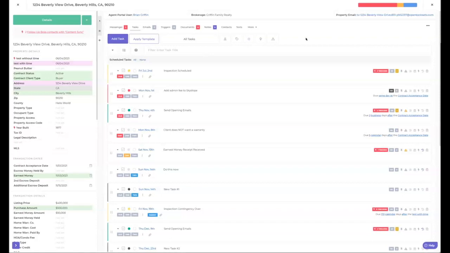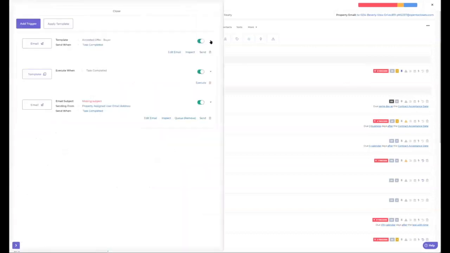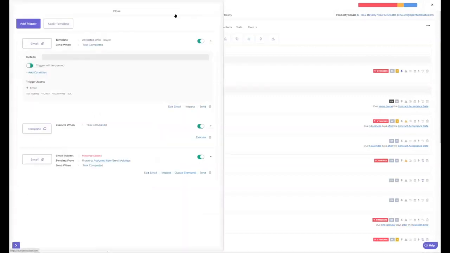Yeah, I believe the default, unless you adjust it, is that anything that's pinned is going to be pinned to the top no matter what. Then it goes into the scheduled tasks by due date, and then unscheduled below that. Yep, exactly. And it looks like some people might not have that scheduled email option. If that is the case, let's have you reach out to support. We could dig into your specific account details a little bit more and see what might be going on there.